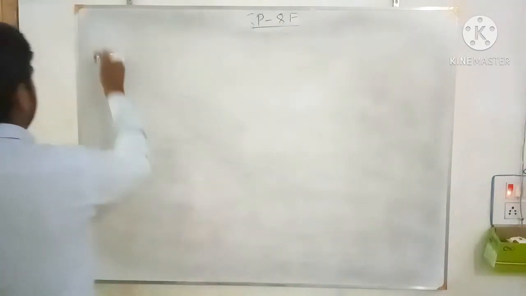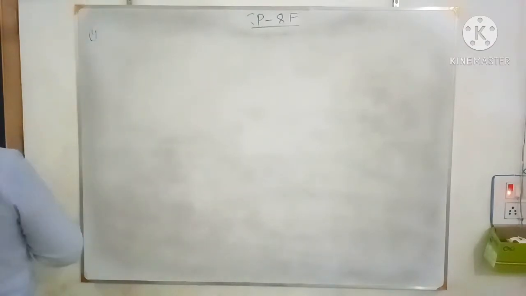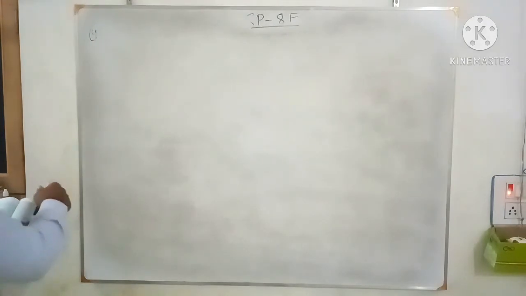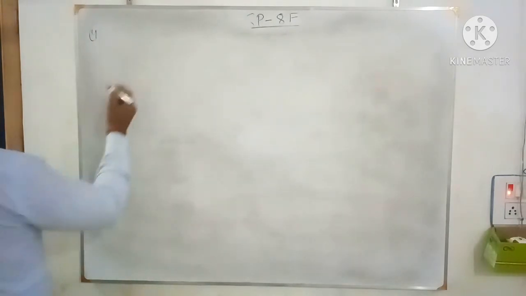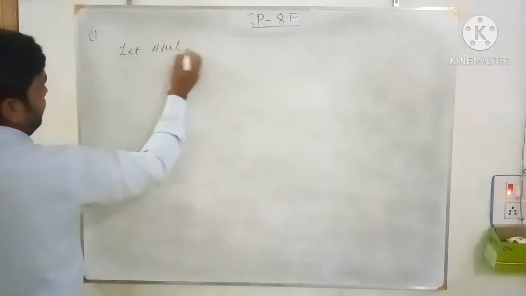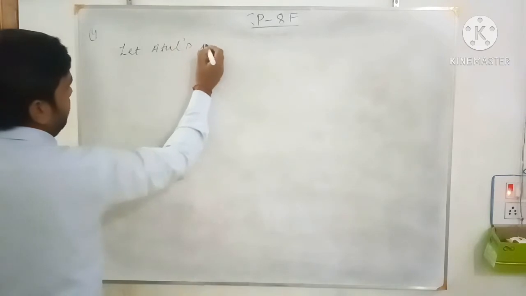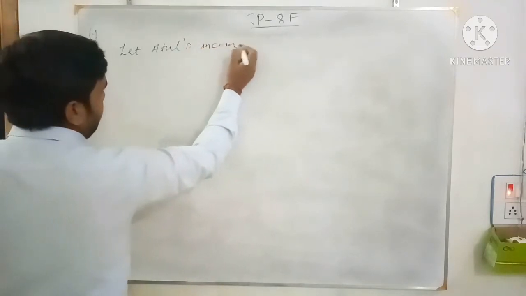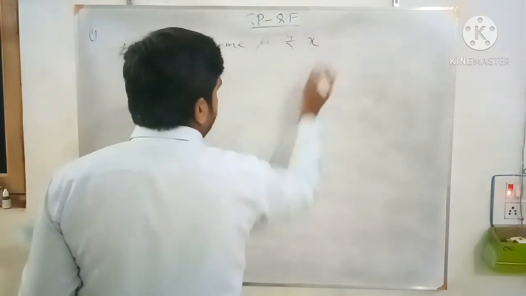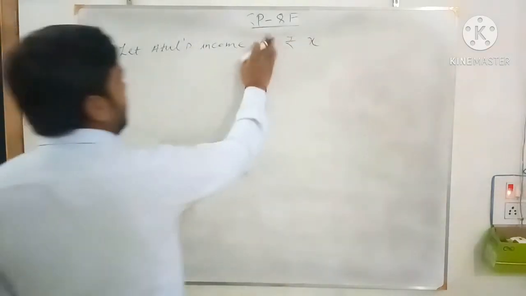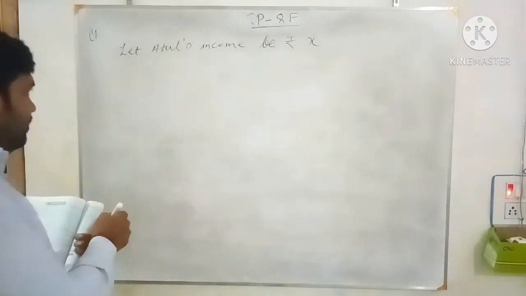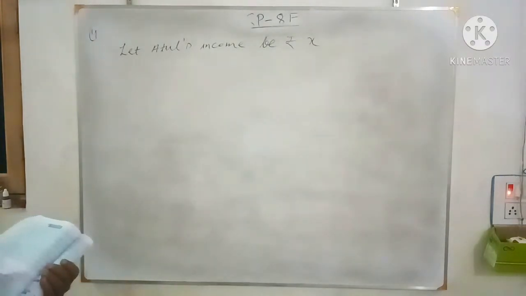See the question number 4. What you have to do with this question? So let Atul's income be rupee X.